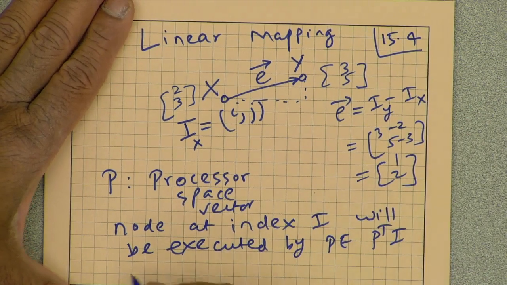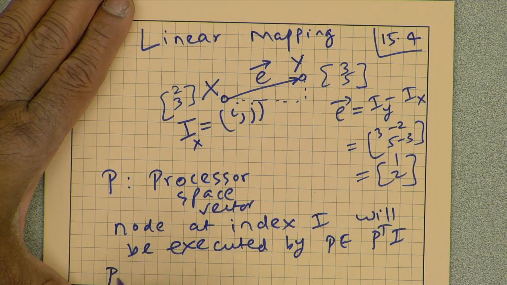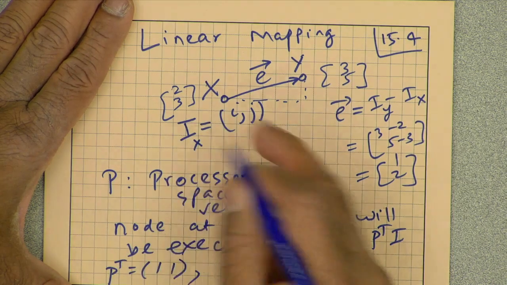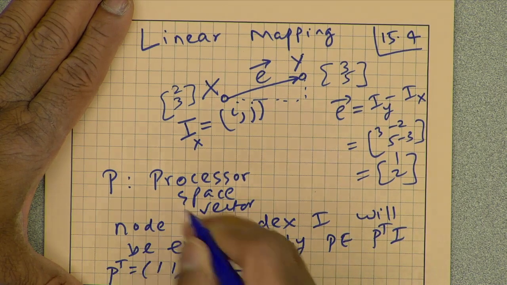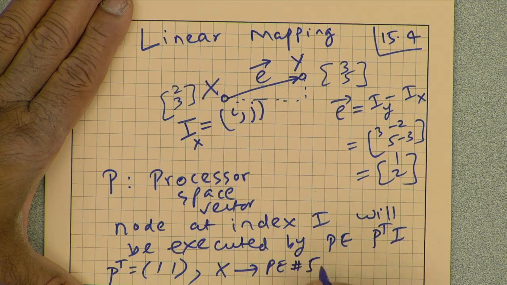So, for example, if I define P transpose as 1 1, in this example x will be executed by PE number, we just add 2 and 3, 5, and y will be executed by PE number 8.